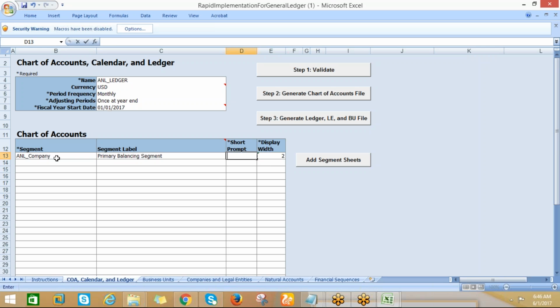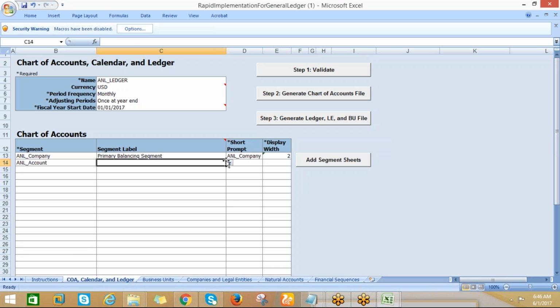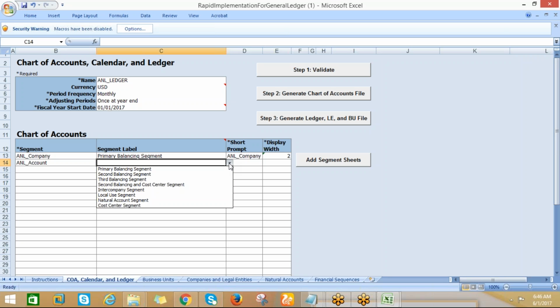So I can give the short prompt. So ANL company. So same way ANL account. Because here it will be useful if you are creating different calendars or different ledgers or different business units, and also if you are creating a number of accounts, and if you are creating different locations, and